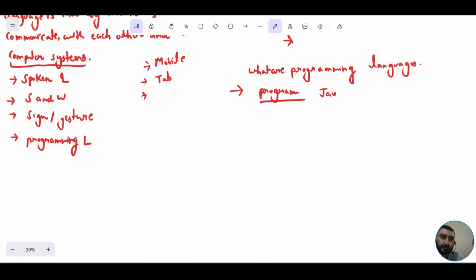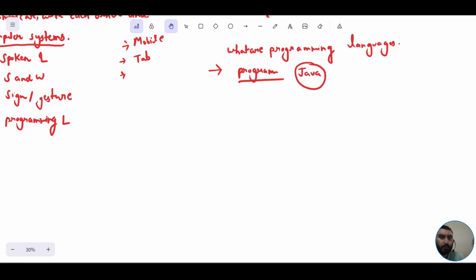Java is a programming language because with the help of Java, we write programs that interact with the software or the hardware component of the computers, right? No matter whether it is interacting directly or indirectly, it interacts. And what basically a program is, let me discuss now, because I have discussed that programming languages are those with the help of which we can communicate with the computer system. But I should also explain what exactly a program is, right? So first, let me discuss this in general.